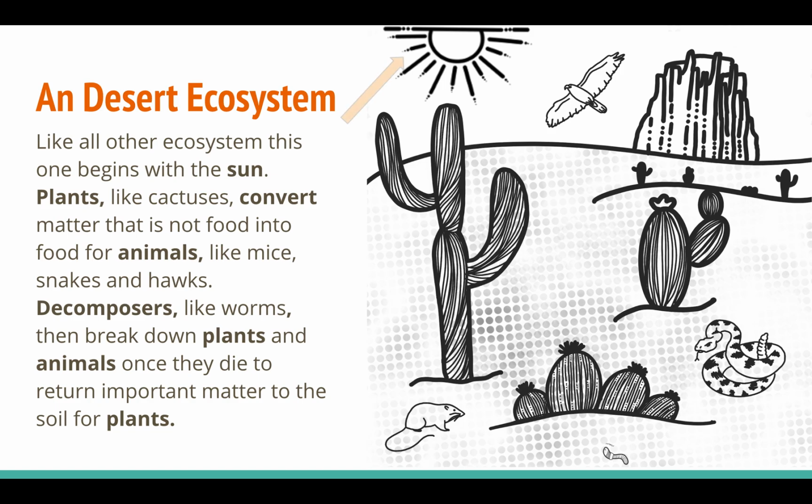So let's go ahead and look. It begins with the sun, moves into our plants like cactuses, which are then eaten by things like mice, who are then eaten by things like snakes, who are then eaten by things like hawks, and finally, they are all decomposed by things like worms. So this is kind of how our cycle works.